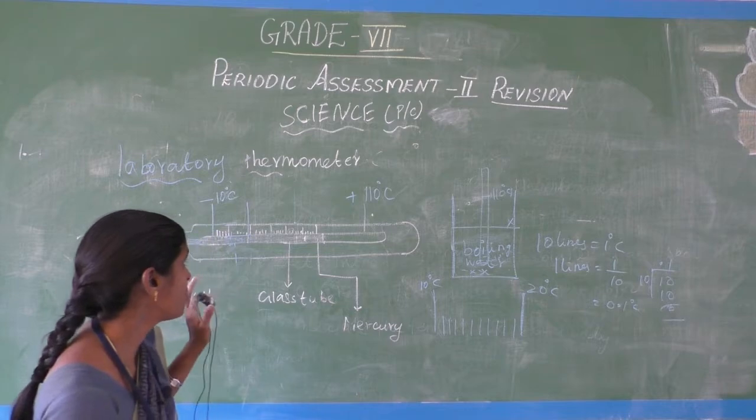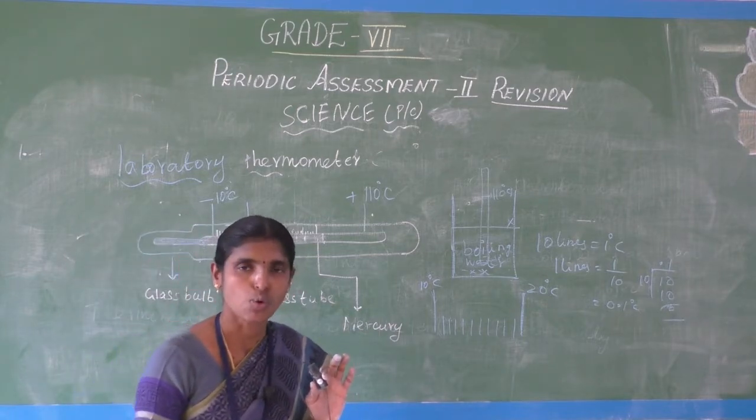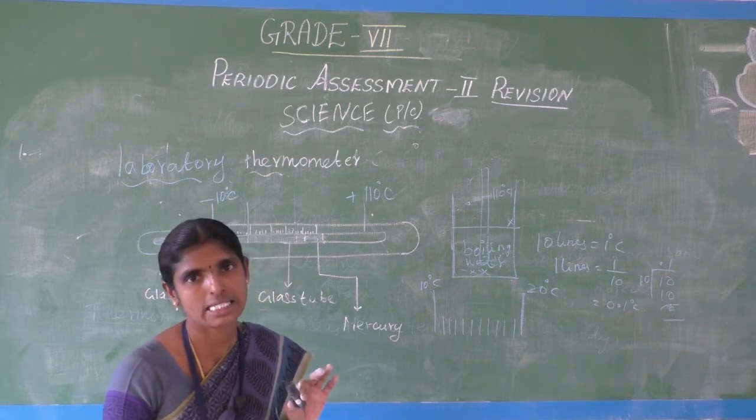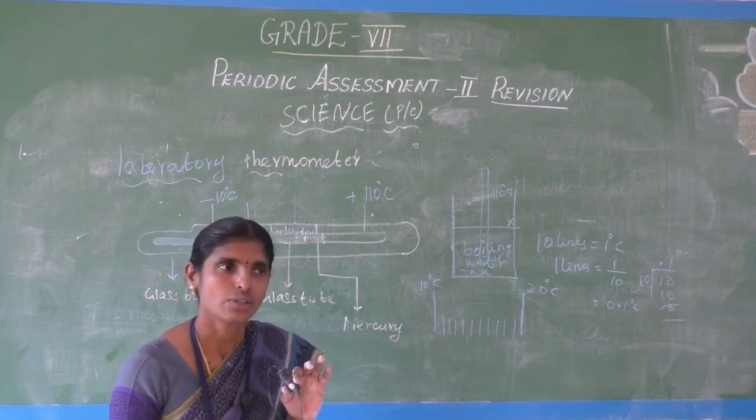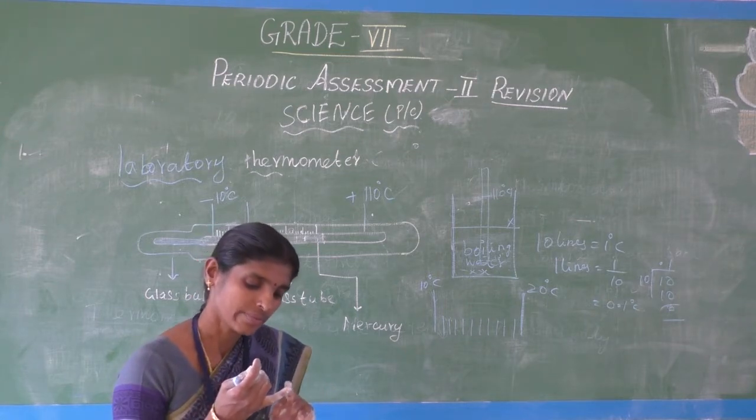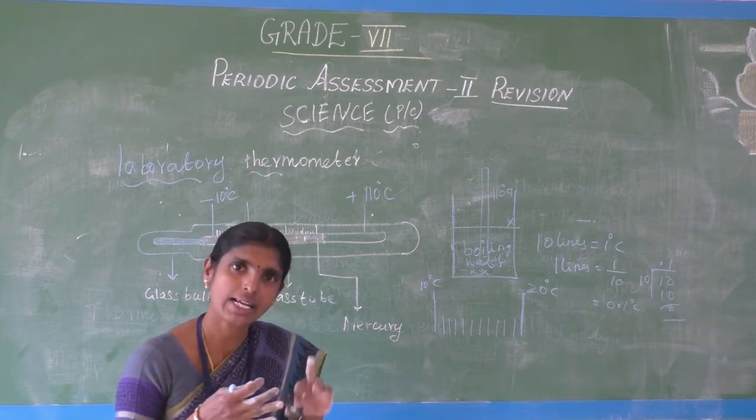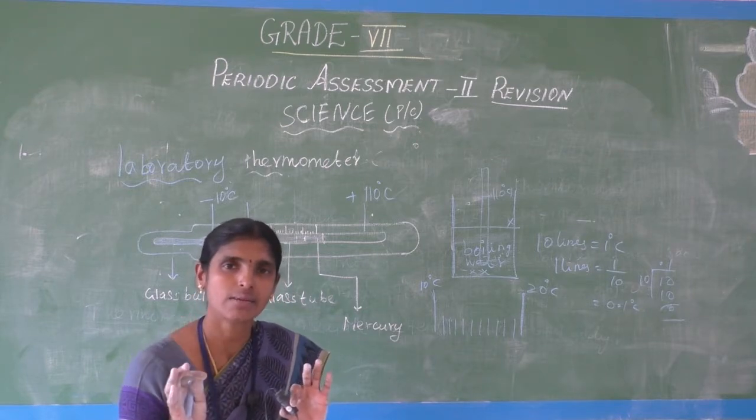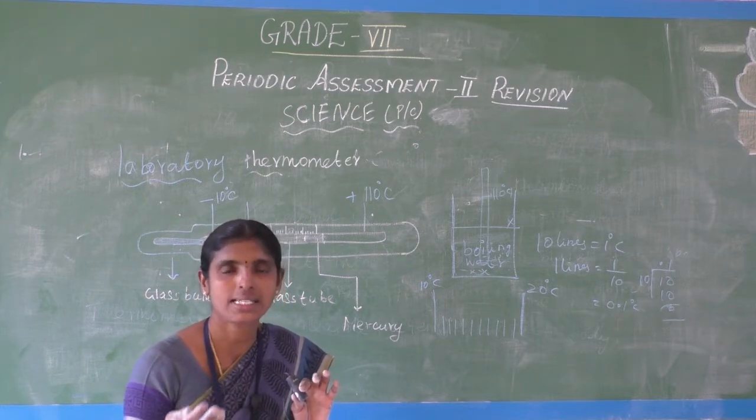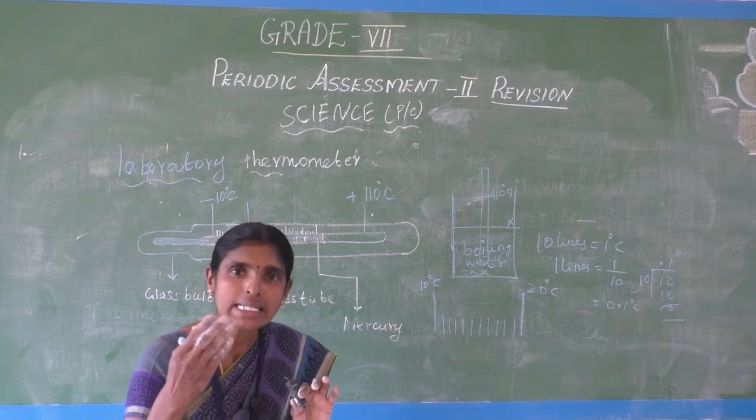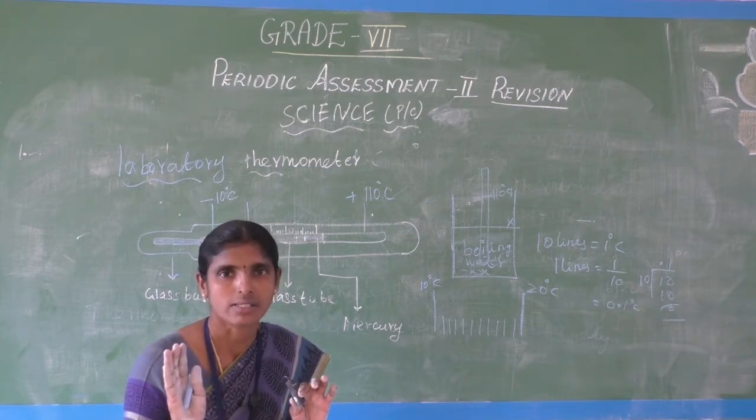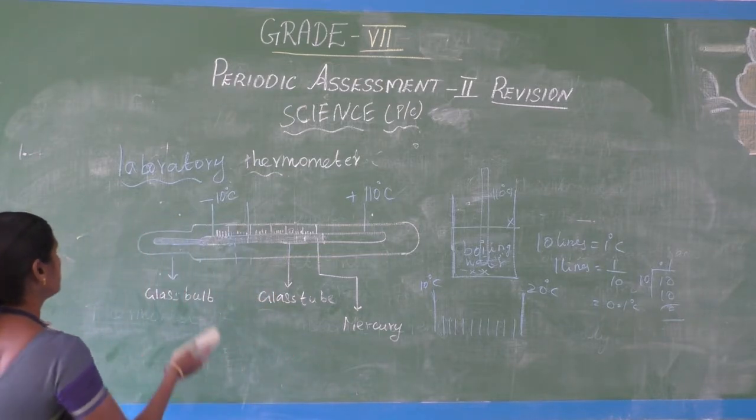The laboratory thermometer is over. Clinical thermometer and laboratory thermometer are also over. Next, transfer of heat. That is diagram based questions. There are only 3 diagrams: clinical thermometer, laboratory thermometer, and sea breeze and land breeze. So practice again and again. You want to practice the diagram using pencil only. Don't draw the diagram in pen. Next, transfer of heat.